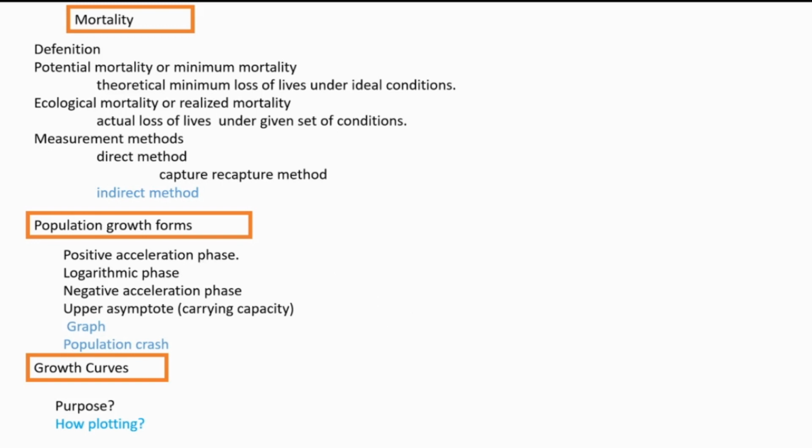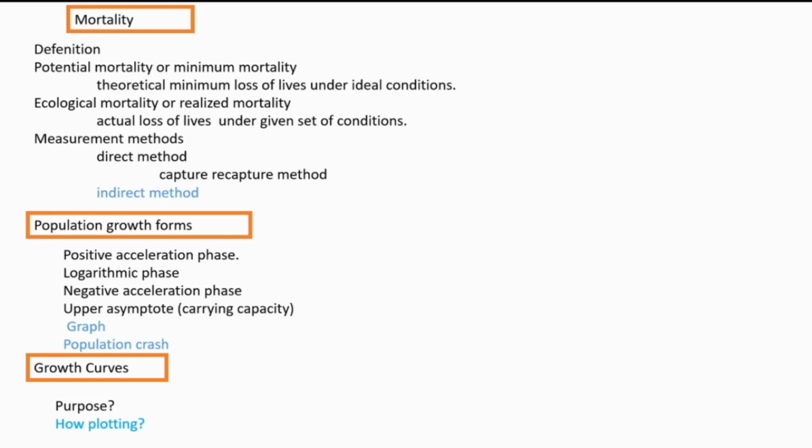So that is the positive acceleration, adjustment phase. Then logarithmic phase. Logarithmic phase means exponentially after adjustment the number of population is increasing. Then negative acceleration phase means then population number is declining due to the environmental resistance.